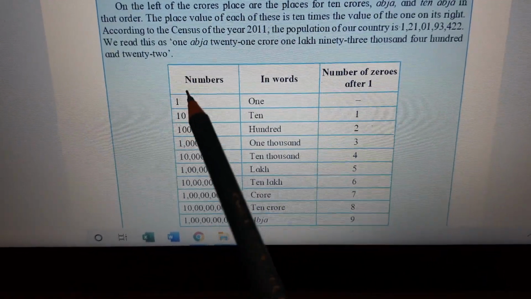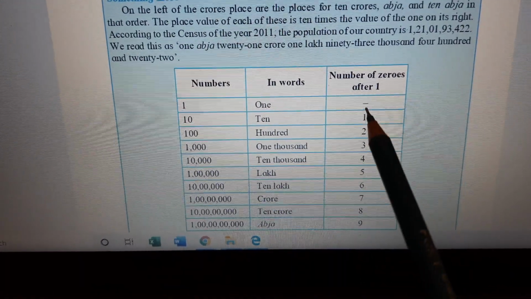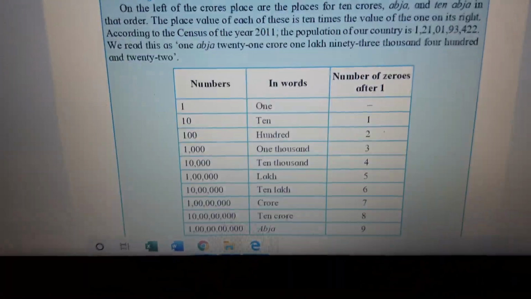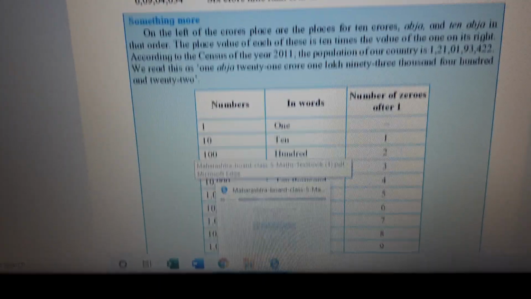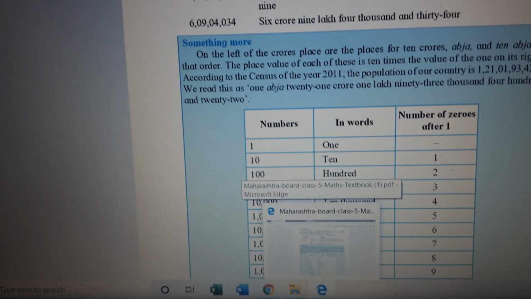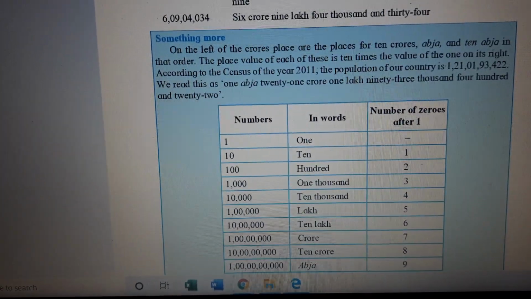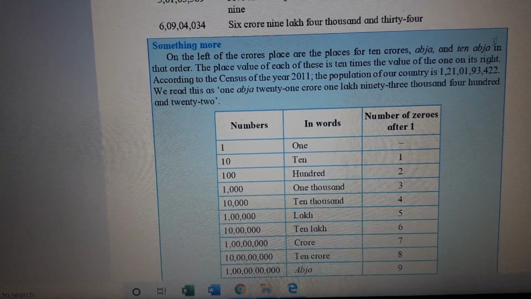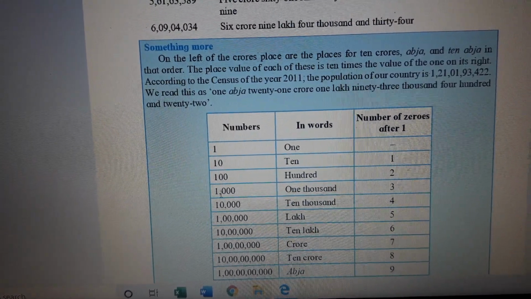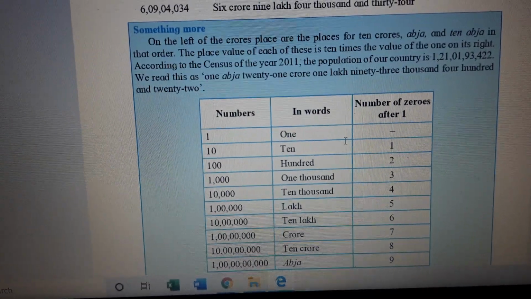Numbers right from 1. In words we write 1. And number of zeros, there are no zeros for 1. That's why it is 1. The starting of a natural number. So 1 does not have any zeros. If you remember, in my explanations I always talk about zeros because that is a very easy way to understand.